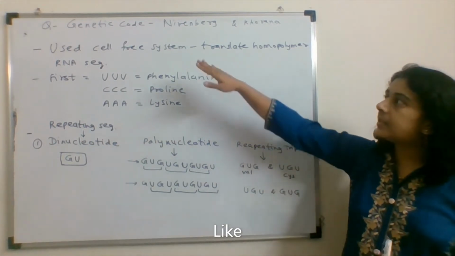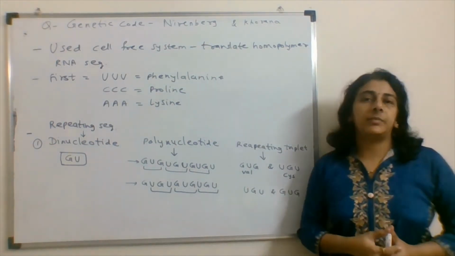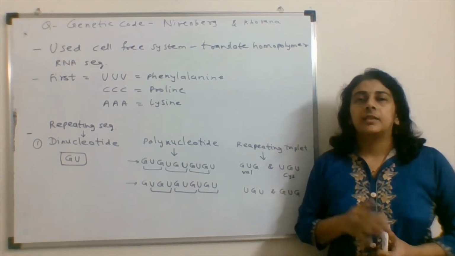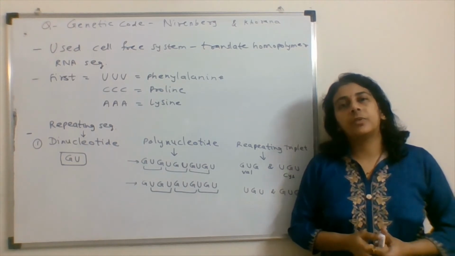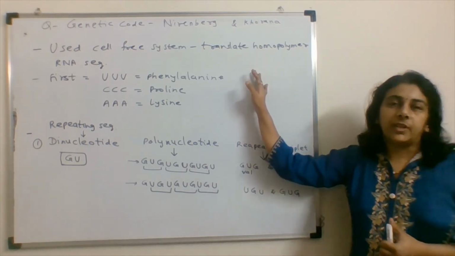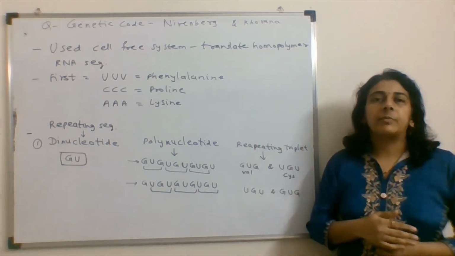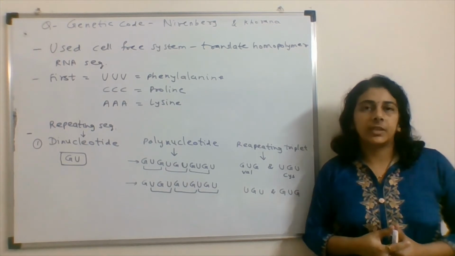The second one is the genetic code. This is the discovery of Nirenberg and Khorana. They have deciphered, they have explained what is the genetic code for which amino acid. So the initial experiments were performed by Nirenberg, and Matthaei was one of the scientists with him.